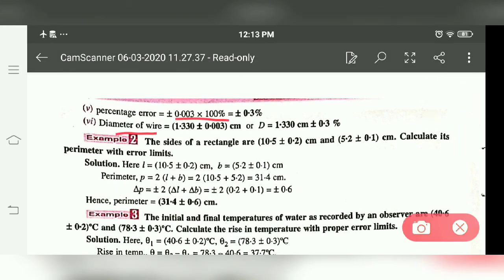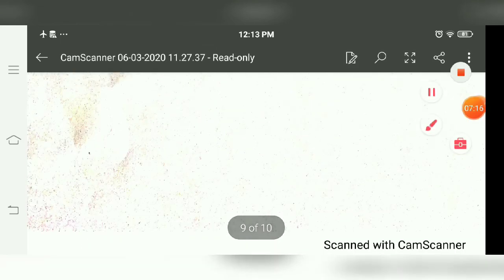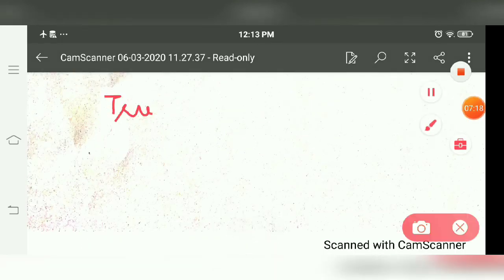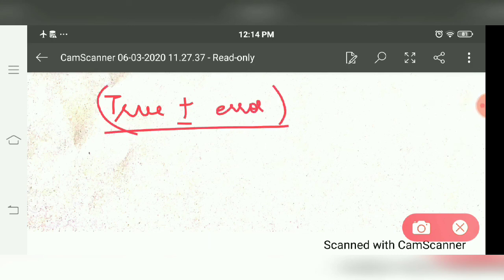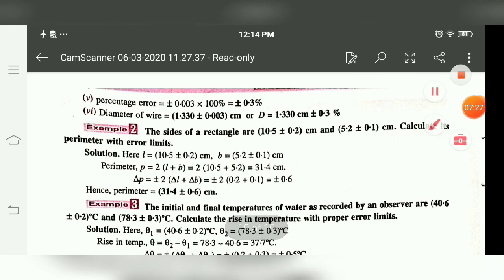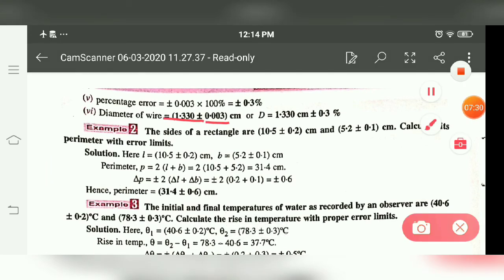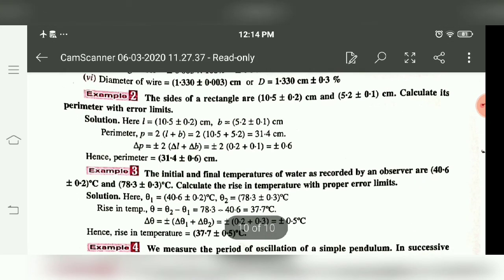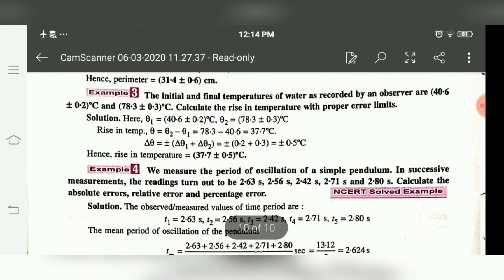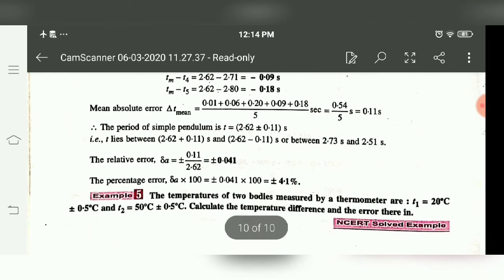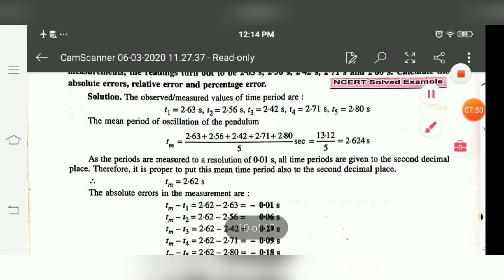Diameter of wire. Now if we have to write the diameter, it is simply the true value plus minus error. So this is true value plus minus error, or true value with unit plus minus percentage error, or true value plus minus error with centimeter. This is the mean absolute error. So these are the questions related to mean error, absolute error, percentage error, and relative error.